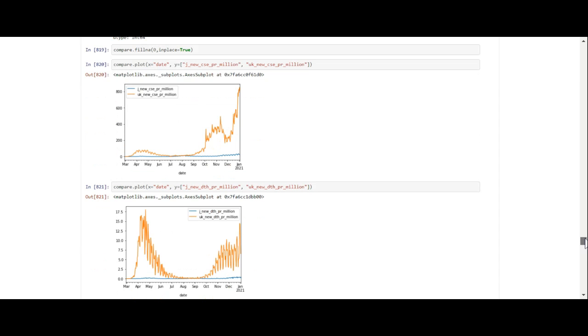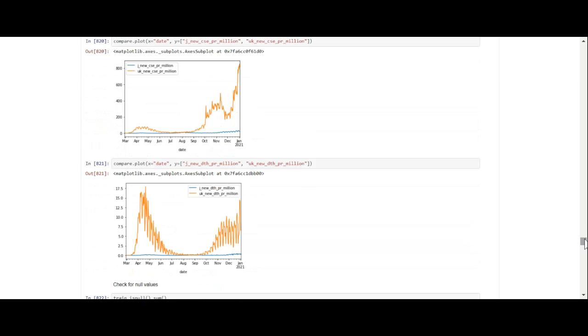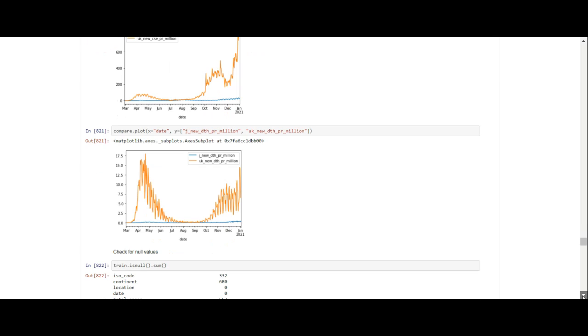So now what we've done, the most recent thing I've done, is I've checked Japan, because Japan has a low amount of cases. You can look at the new cases and compare the UK's new cases with Japan's new cases. Japan's new cases are a lot smaller than the UK's, but you can still see on the graph that it's creeping up. And it's the same thing with the new deaths. Japan's new deaths are a lot smaller than the UK's new deaths, but you can see that it's creeping up.